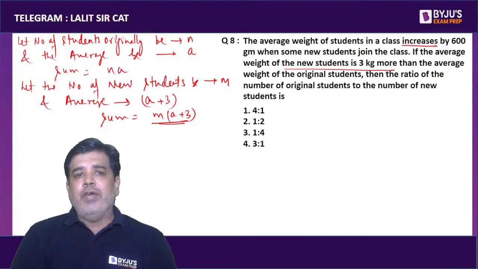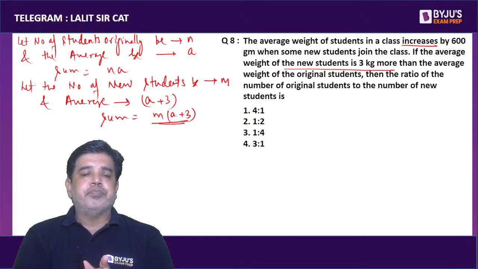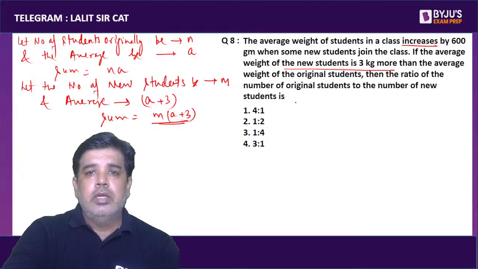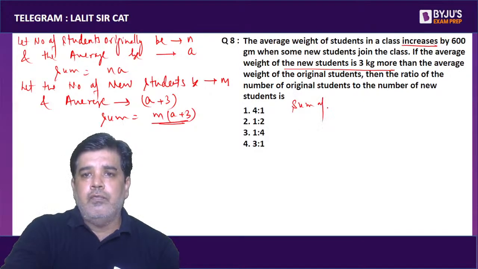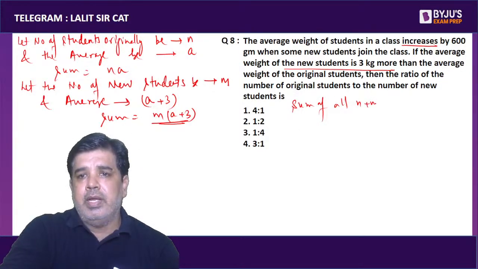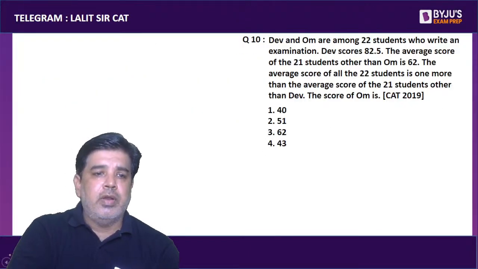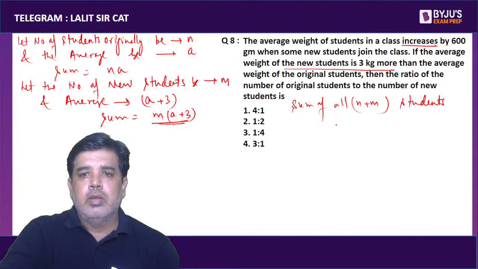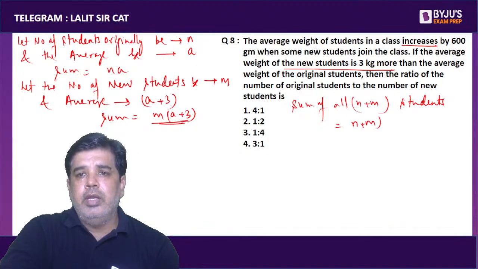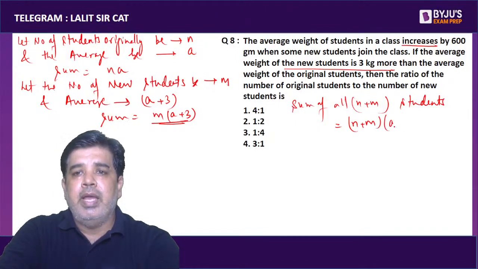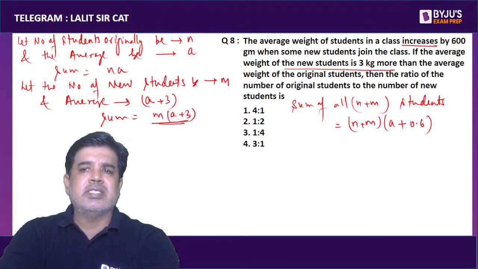So the sum of all n plus m students will be the number of students, n plus m, into their average, and the average is increasing by 0.6 kg.